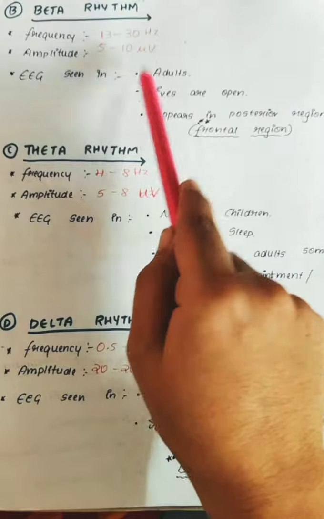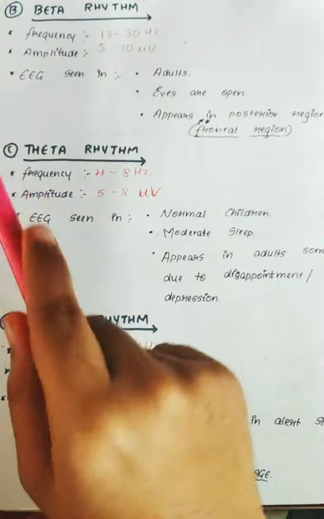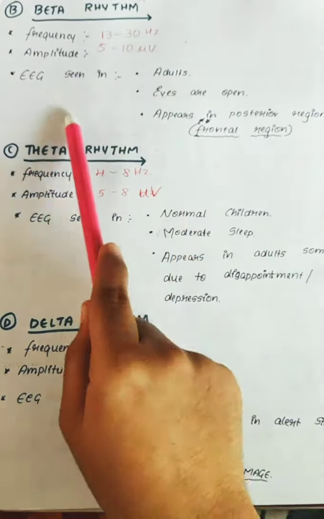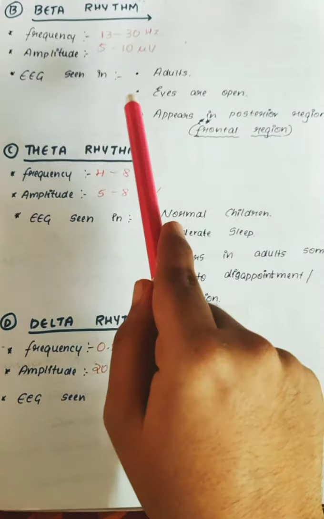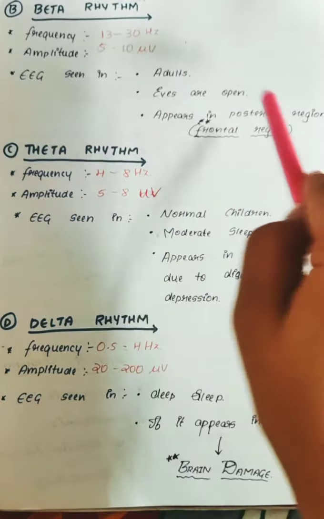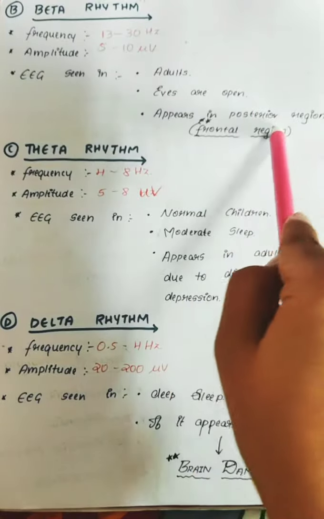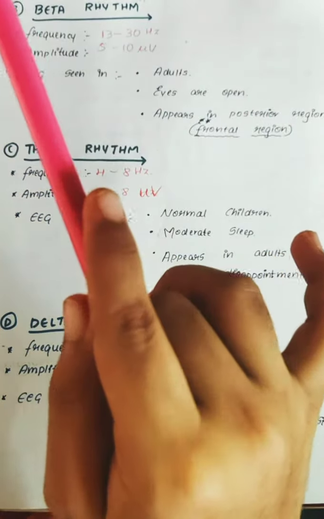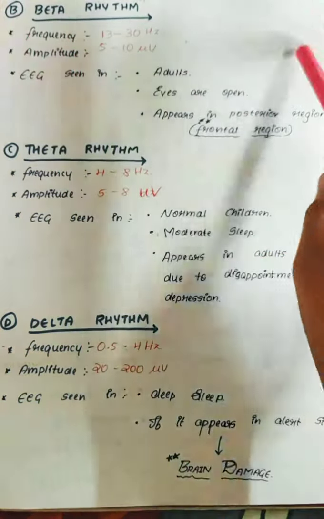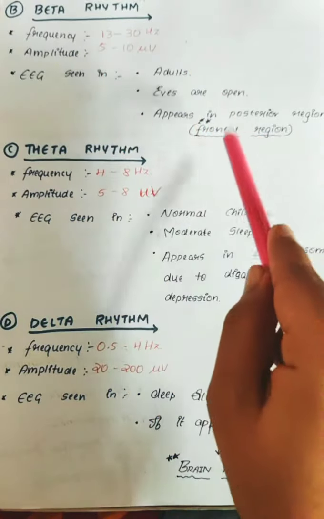EEG is seen in those adults whose eyes are open. I have said in the previous page, in alpha rhythm the eyes will be closed, whereas in the beta rhythm the eyes will be open. The alpha rhythm appears in the parieto-occipital region, whereas the beta rhythm appears in the frontal region.